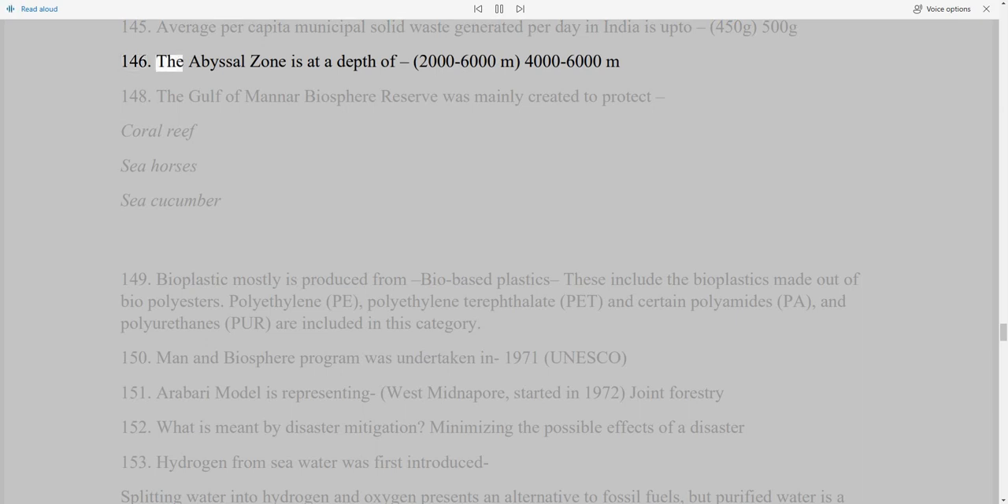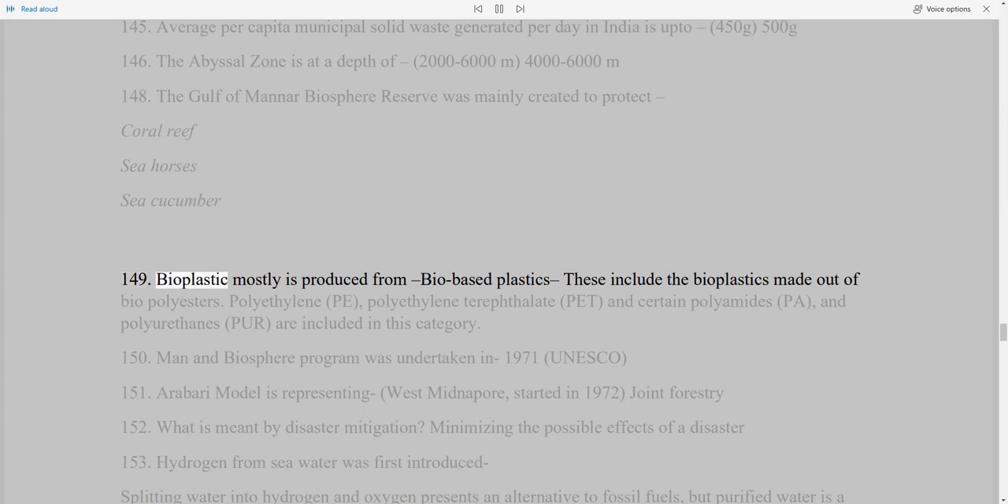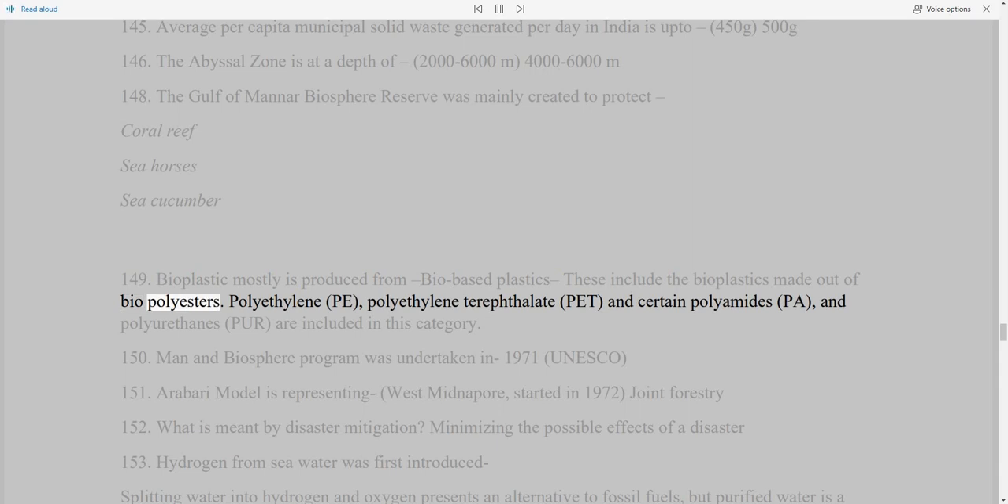146. The abyssal zone is at a depth of 2000-6000 m, 4000-6000 m, 148. The Gulf of Mannar Biosphere Reserve was mainly created to protect coral reef, seahorses, sea cucumber. 149. Bioplastic mostly is produced from bio-based plastics. These include the bioplastics made out of biopolyesters. Polyethylene, PE, polyethylene terephthalate, PET, and certain polyamides, PA, and polyurethanes, PUR, are included in this category.